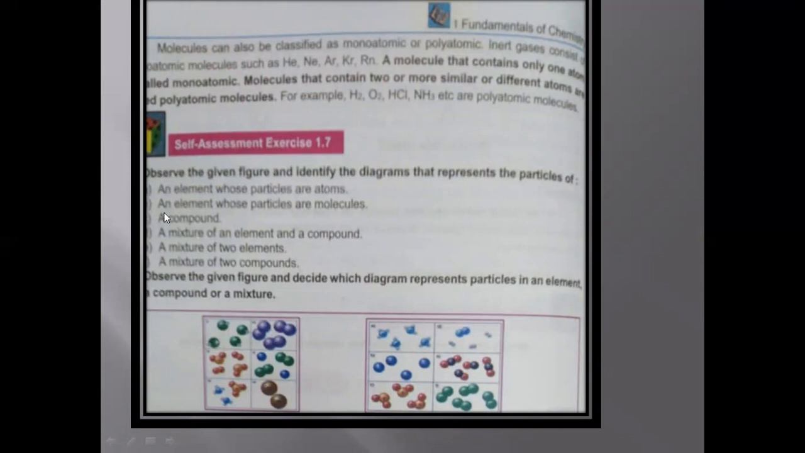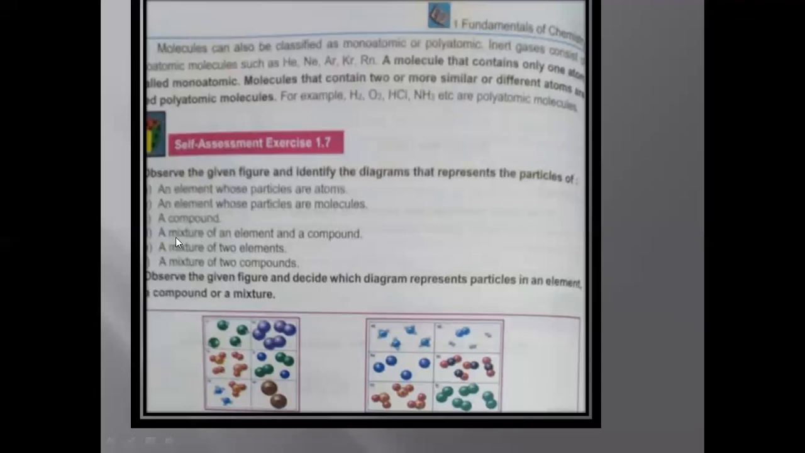Okay. Second statement, an element whose particles are molecules. So you can see these purple balls. These purple balls contain similar atoms. So this box resembles statement 2. Statement 3 is compound. Compound means, as I told you, different atoms bonded together, different balls combined together. So you can see this one with a big and small ball. This is a compound. Okay, compound. So this box resembles the third statement.